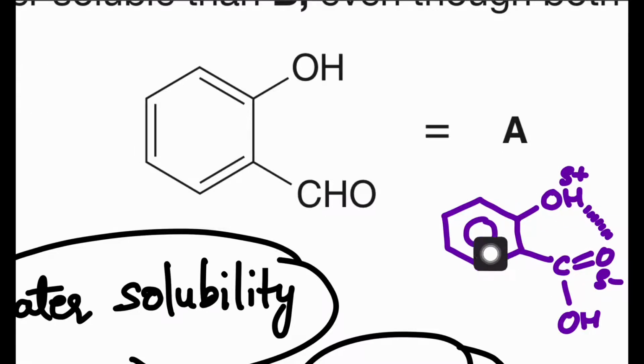So there is intramolecular hydrogen bonding in this molecule. Okay, so it will not interact much with the water molecule, that's why this is less soluble.